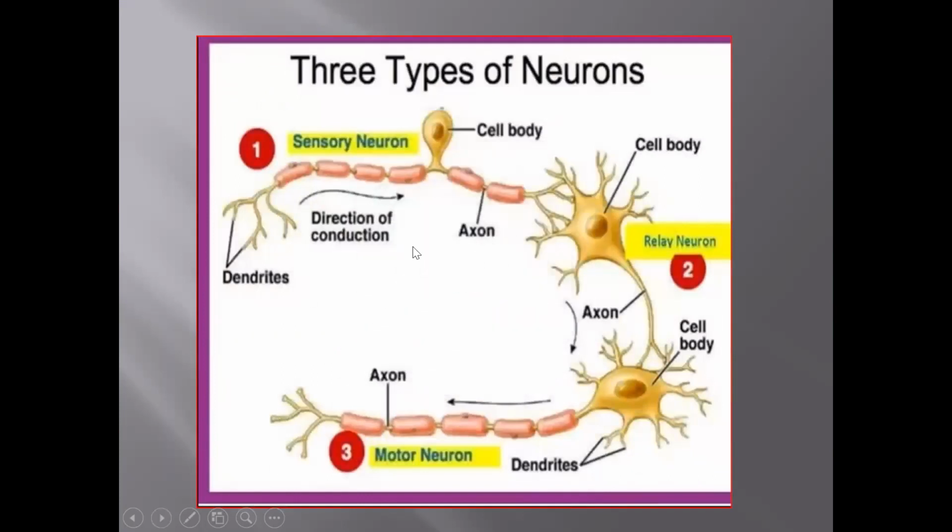This is how the three types of neurons will work. This is the sensory neuron, the first one. These are the dendrites. This is the cell body. This is the axon. Next cell body, relay neuron. This is called the next neuron. These are connected by the axon and dendrites. This is the motor neuron's axon.